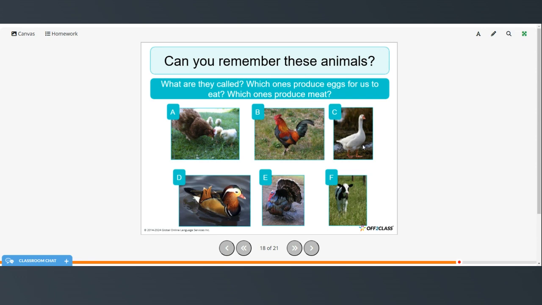This is a duck. I'm not sure if people eat duck eggs or not. I suppose you could. Sorry, this is a goose. And geese are used for meat. Ducks, again, I'm not sure if we eat duck eggs or not, but ducks can be used for meat. Turkeys are used for meat. And this is a calf, which is used to produce veal.